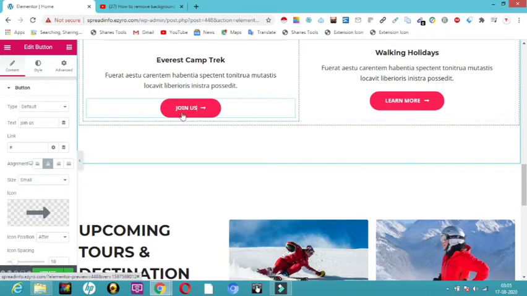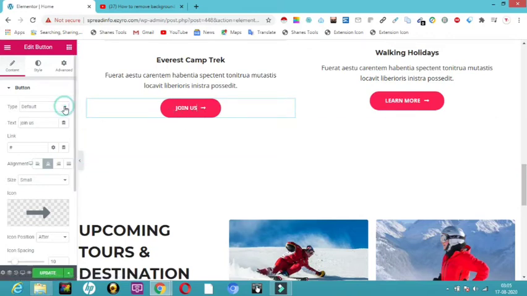Now how I'm going to make this button, the settings. So here you can see default, it has given me. If I want to give some information, it will be in this blue color. You can change it. If you want it to be a success, it will be like this. If you want to show it in the warning type, it will show you like this. And the text, whatever you want to write, you can write here.